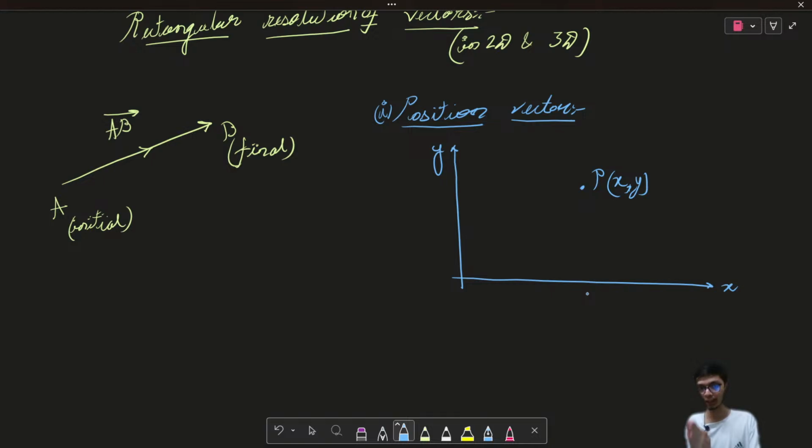Once you understand this point as an ordered pair, if I join a line from the origin to this position, then this is called the position vector.